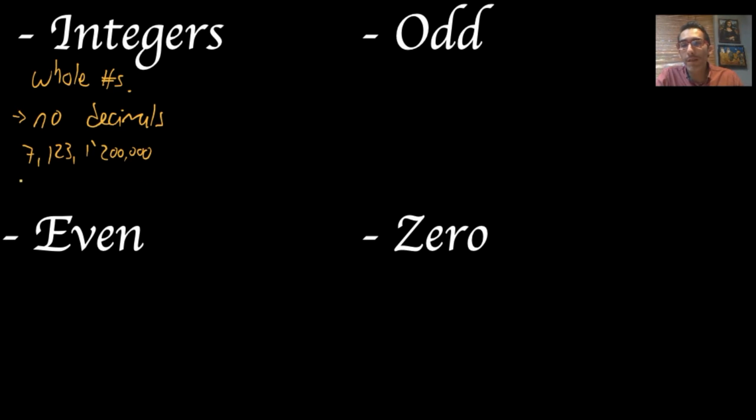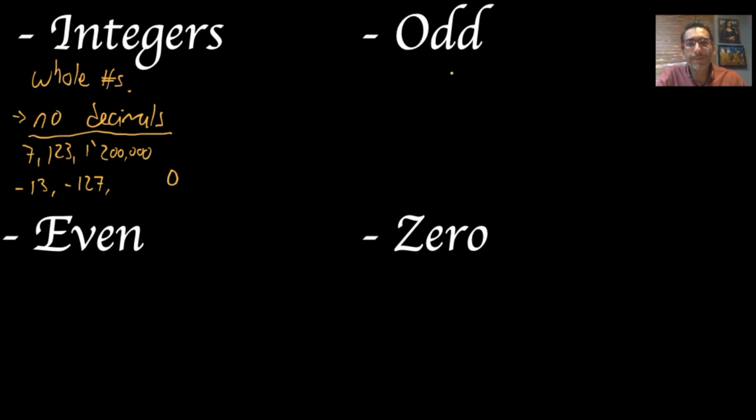They can be positive, they can be negative, right? It can be like minus 13, negative 127. All right, there will be also integers. Why? Because the condition that we just need to meet is that there are no decimals, okay? They don't have decimal components. So that would be an integer. In fact, again, considering that the definition of integers are numbers that have no decimals, 0 will be an integer as well, okay?